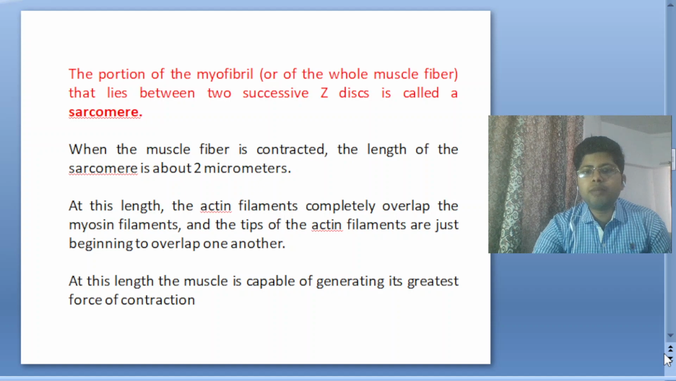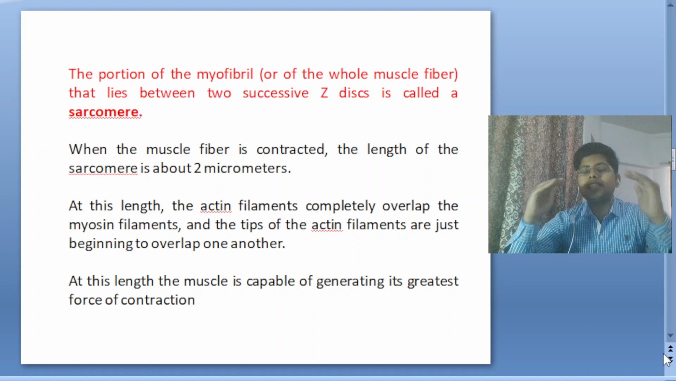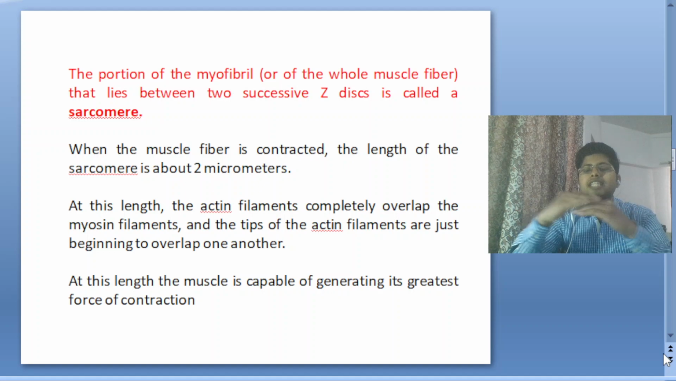The portion of the myofibril or the whole muscle fiber that lies between two successive Z discs is called the sarcomere. The position in between the two Z discs is known as the sarcomere, which is the functional unit of the contraction. When the muscle fiber is contracted, the length of the sarcomere is about 2 micrometers. When the contraction happens, actin slides over the myosin.